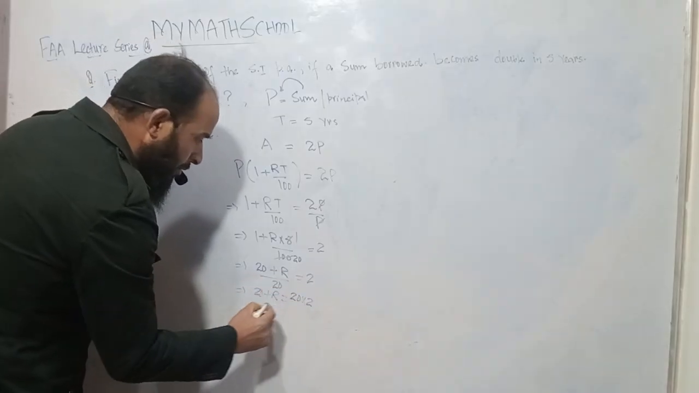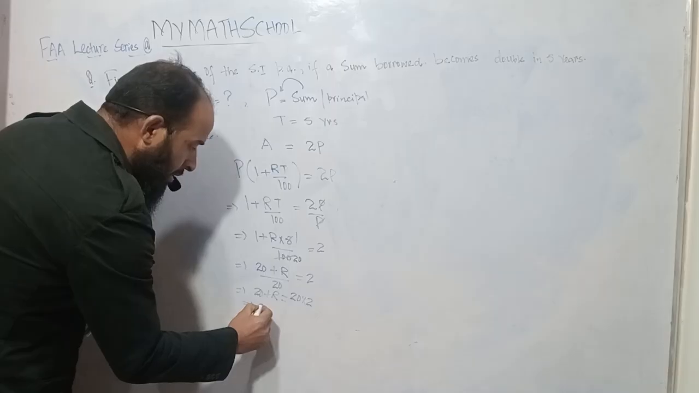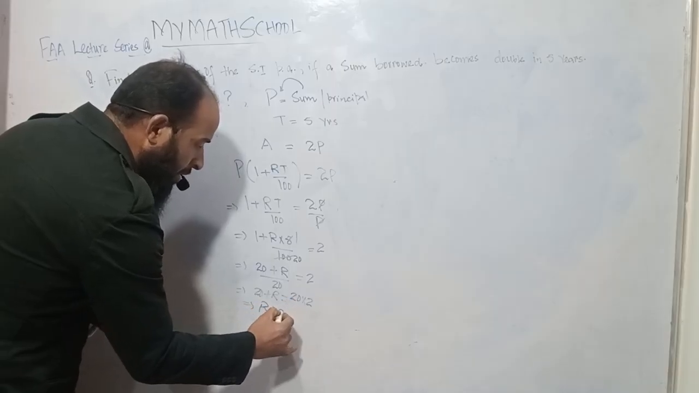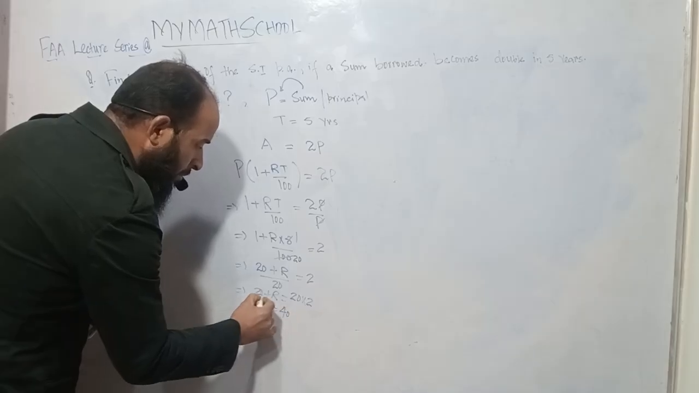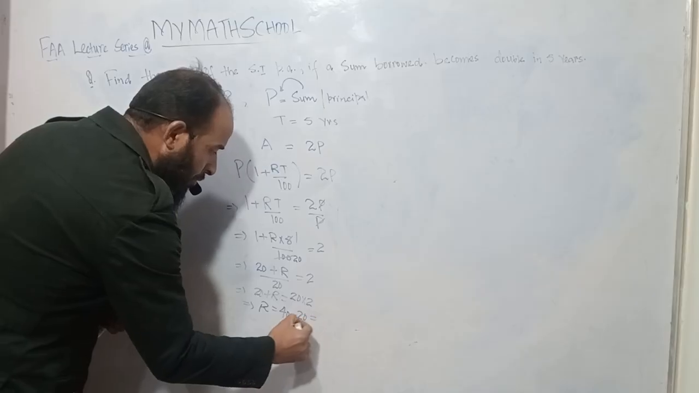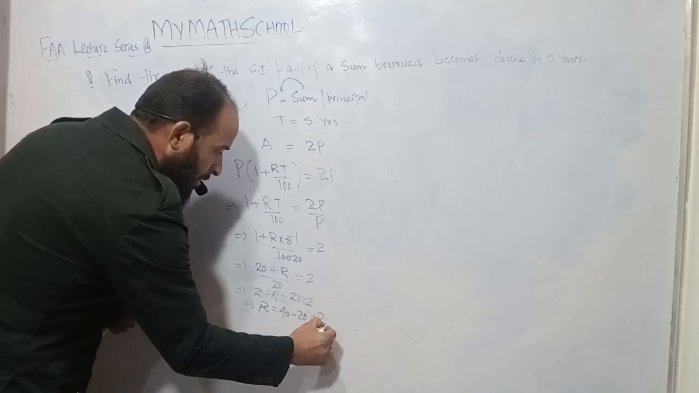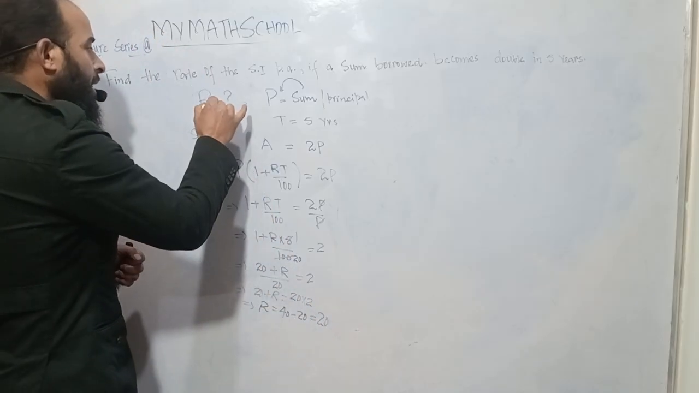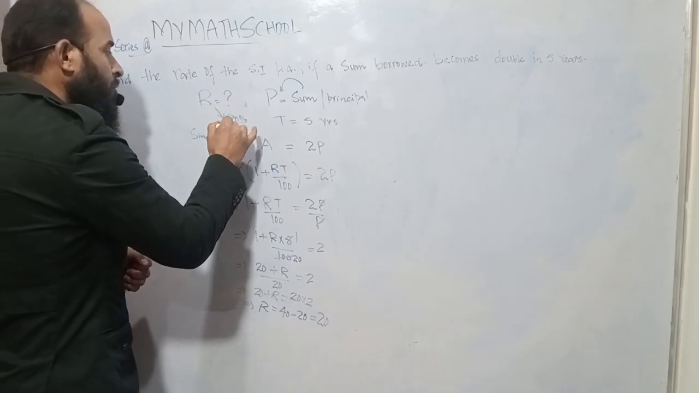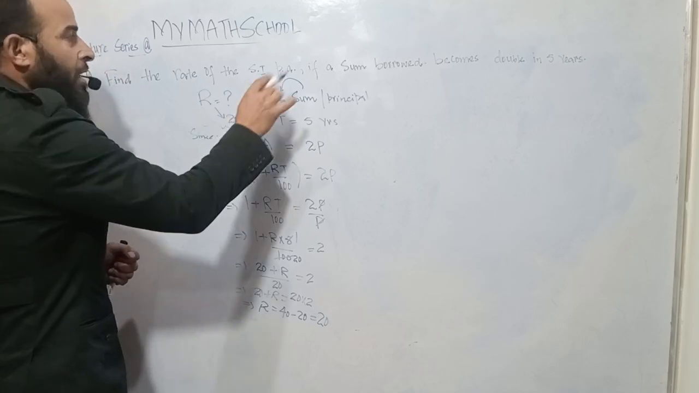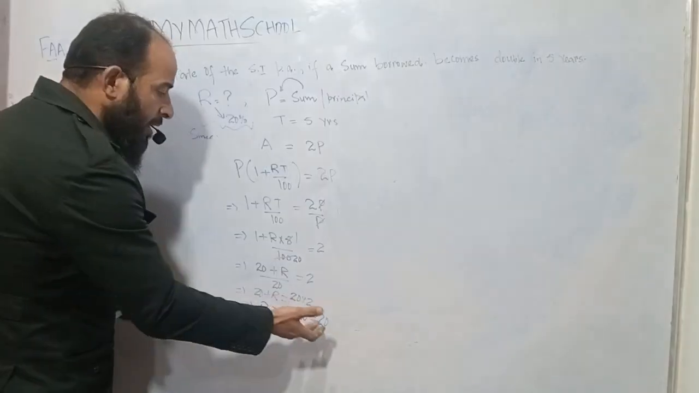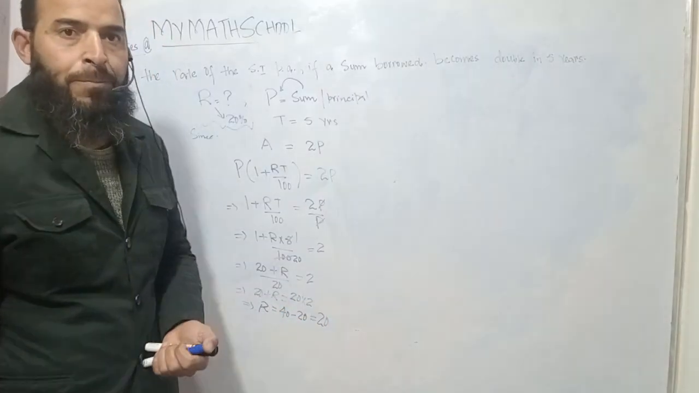So R here will be 20 into 2, which is 40, and we transfer the 20 to the other side, it will be minus 20. So 40 minus 20 is 20. The R which we had to find is 20%. The rate at which the sum will become double in 5 years, the required rate, will be 20.